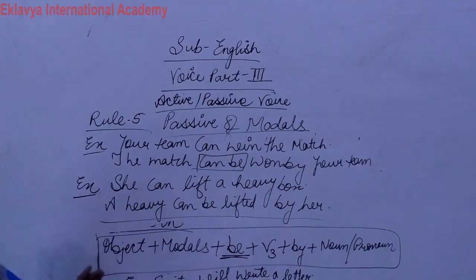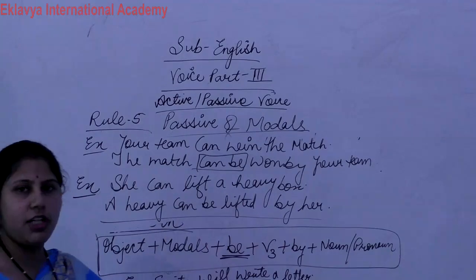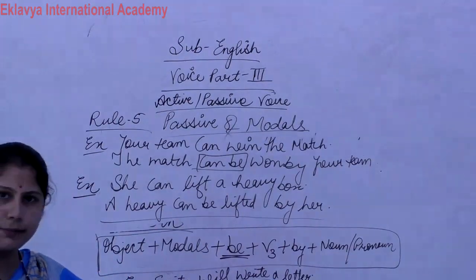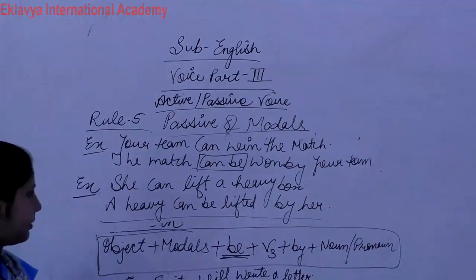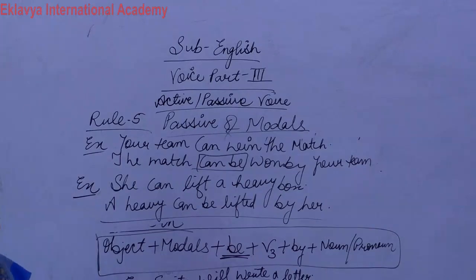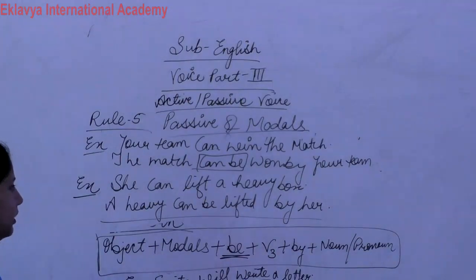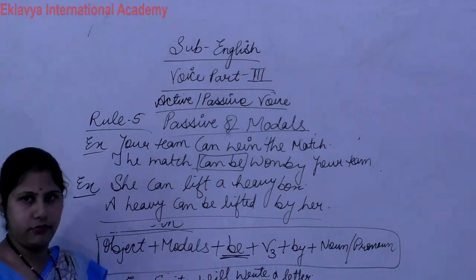So these are examples of passive of modals. This way we change active into passive in the case of modals. Clear? Everyone write down these examples in your notebook, and try to solve the modal exercise from the book. This is the easiest way of doing active passive.